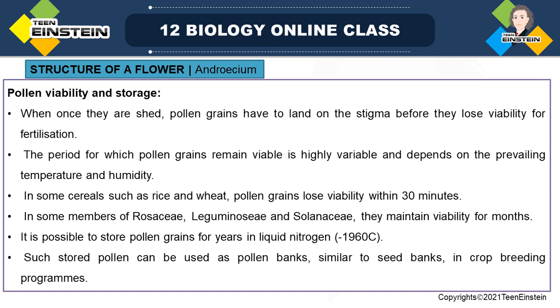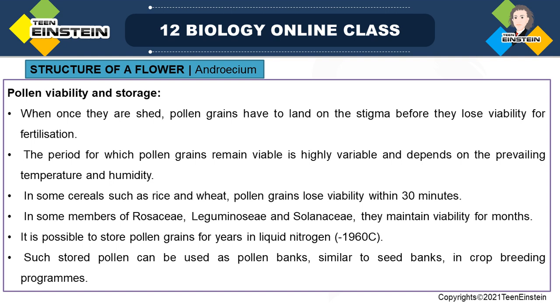Pollen can't survive for a long time because each pollen grain has a viable period. It can't stay for a long time because it will lose the viability. So to bring about fertilization, the pollen grain should reach the stigmatic surface before losing its viability.